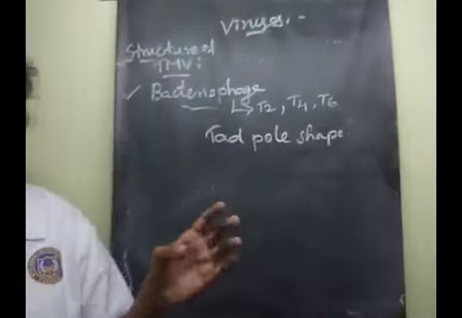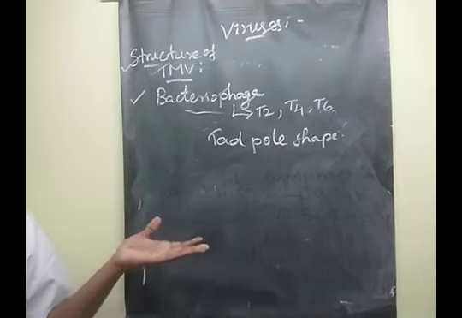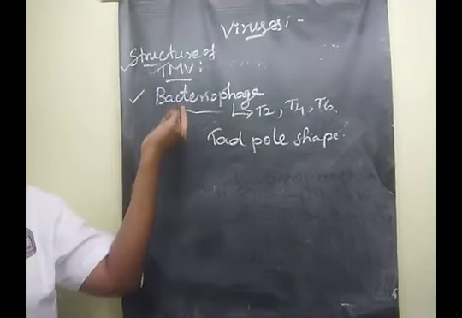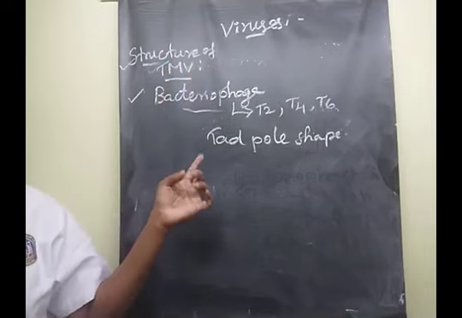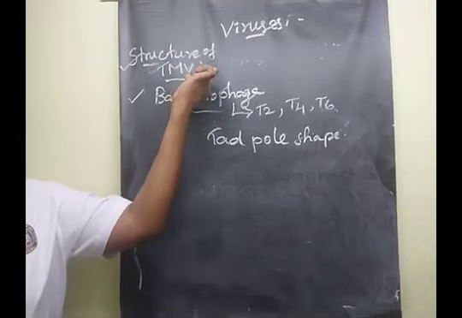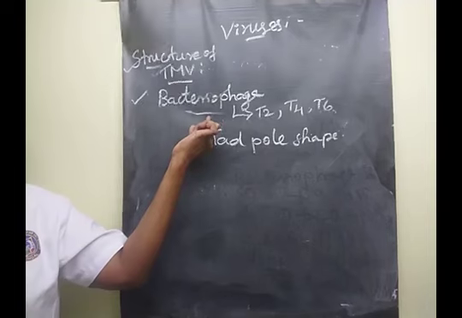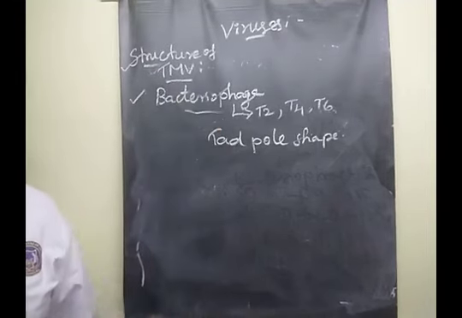Yes. So here you have to prepare some of these 2-mark questions, and mainly you must learn the 5-mark questions: the structure of tobacco mosaic virus and bacteriophage, as well as the diagram part.